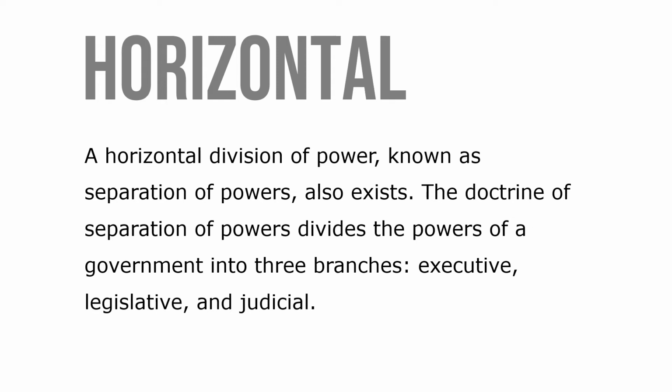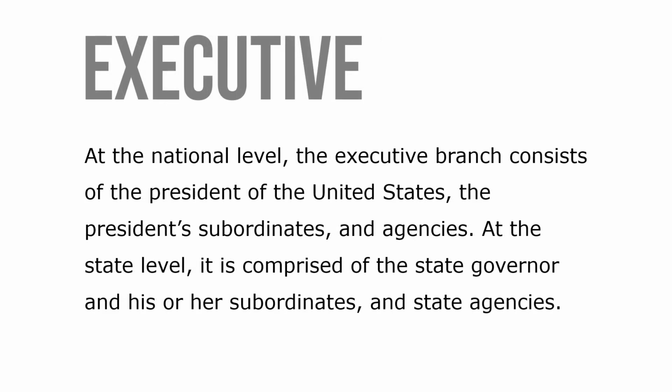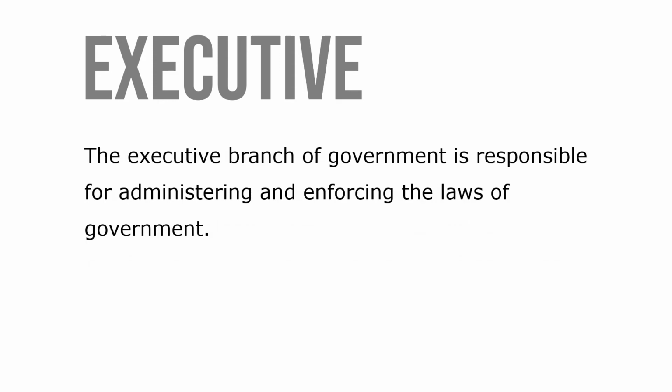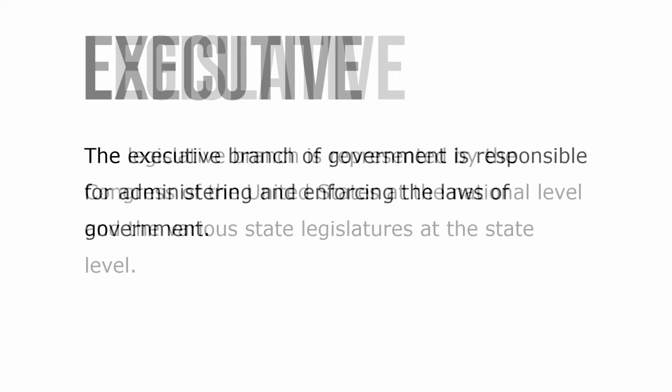The doctrine of separation of power divides the powers of a government into three branches: executive, legislative, and judicial. At the national level, the executive branch consists of the President of the United States, the president's subordinates, and agencies. At the state level, it's comprised of a state governor and his or her subordinates and state agencies. The executive branch of government is responsible for administering and enforcing the laws of government.